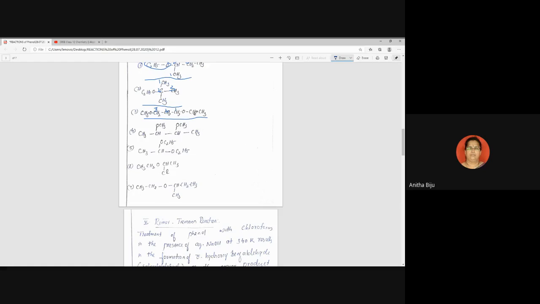So it is 1-ethoxy, because ethoxy comes first in alphabetical order. That's why we give preference to ethoxy. Then comes the second substituent, methoxy. So it is 1-ethoxy, 3-methoxy propane. Correct? The position number needs to be correct. Now you write all the 4 examples together and do it as homework.